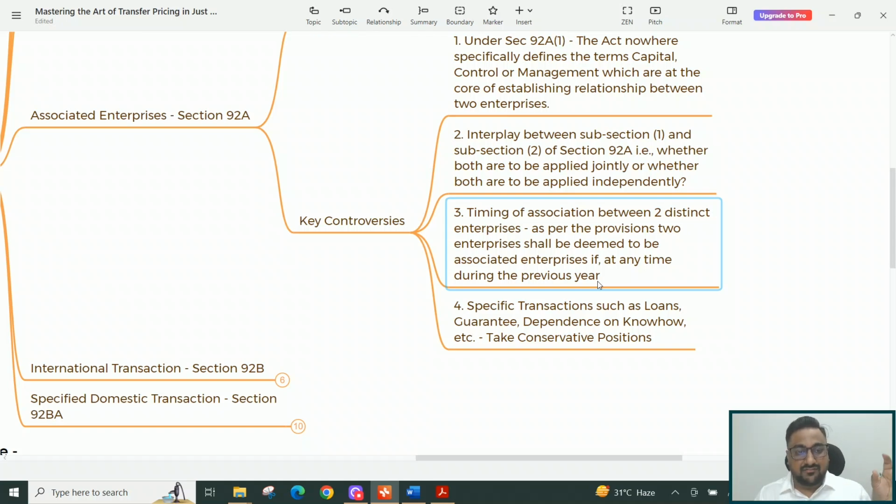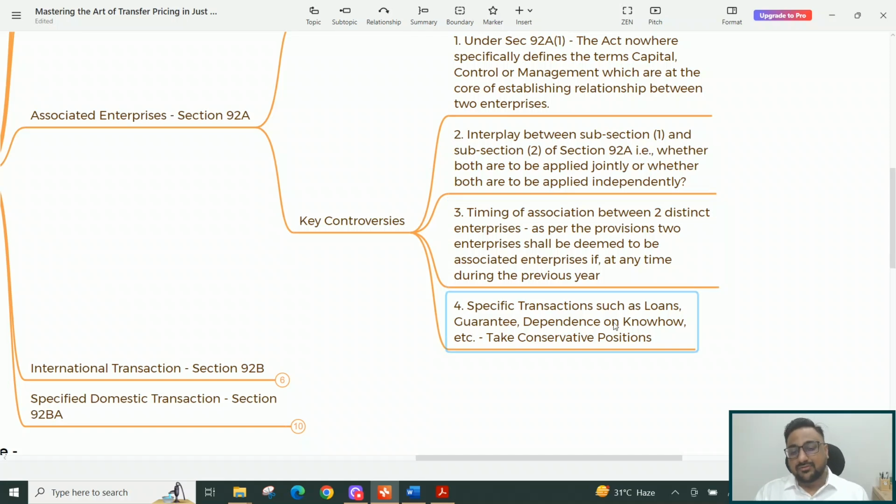So if one group has exited during the year and the other group has entered into that company during the year, then these two groups become associated enterprises. And hence that transaction was required to be benchmarked at arm's length. That is where the controversy regarding the timing of association lies.